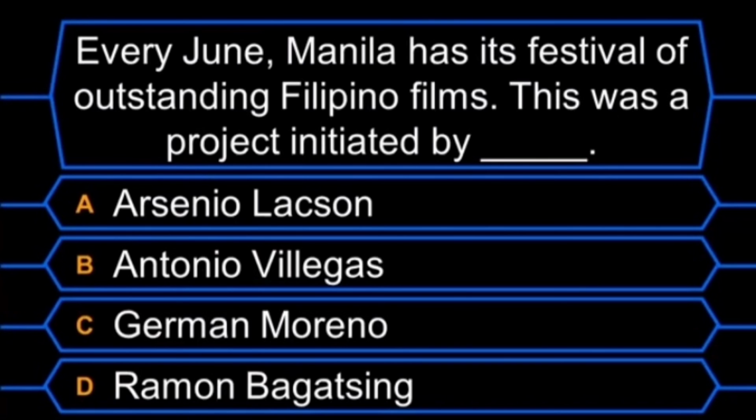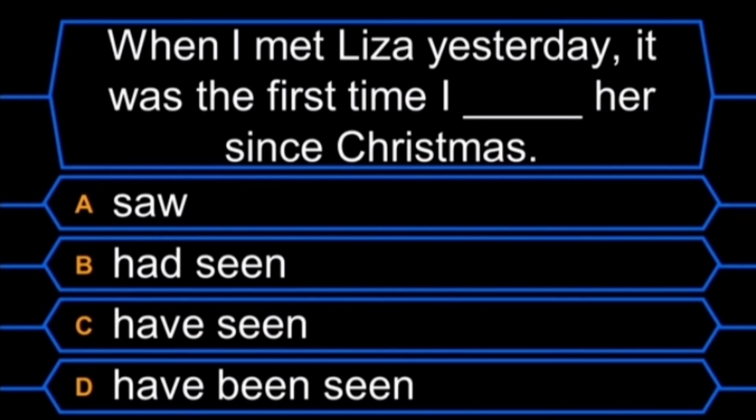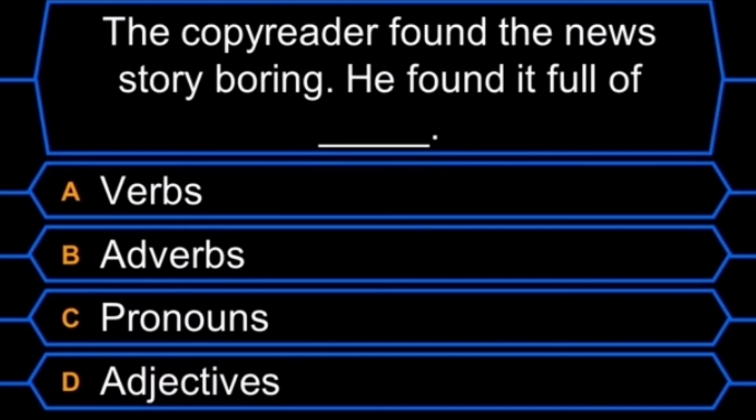Antonio Villegas. When I met Liza yesterday, it was the first time I blank her since Christmas. A. Saw, B. Had seen, C. Have seen, D. Have been seen. The answer is letter D. Have been seen. The copy reader found the news story boring. He found it full of blank. A. Verbs, B. Adverbs, C. Pronouns, D. Adjective. The answer is C.